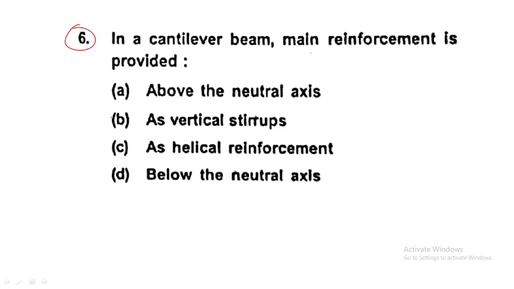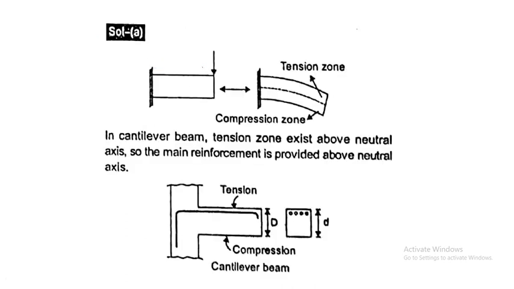Next, question number 6. In a cantilever beam, main reinforcement is provided where? In a cantilever, always remember it is a reversal of load. Let me clear your concept through this one. This is a beam. If you apply the load P like this, the beam will bend downward like this.